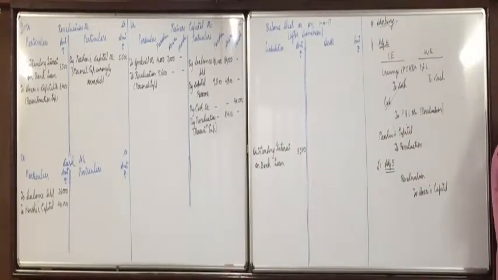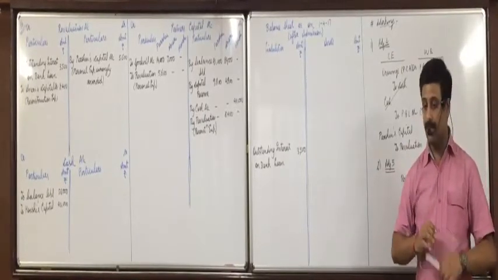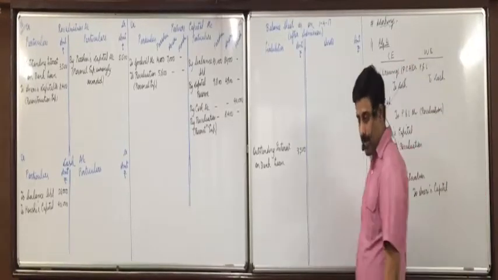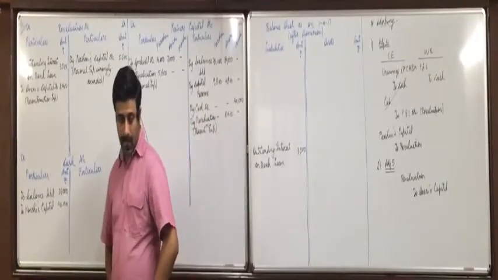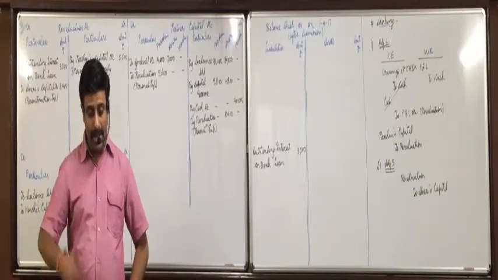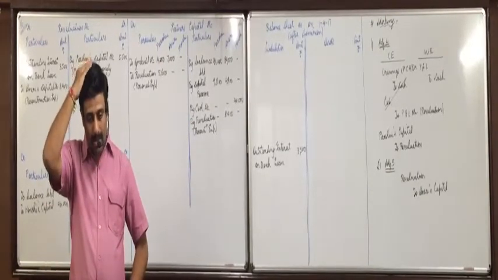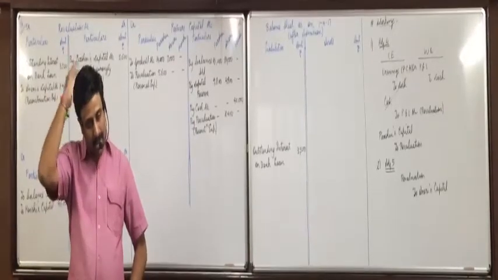Then goodwill is valued at 90,000. Shweta? Once again, premium to old partners. Goodwill is valued at 90,000, so premium to old partners.